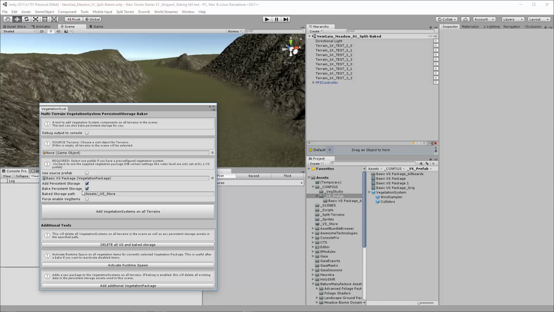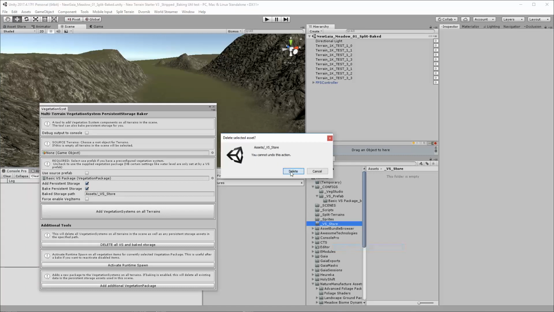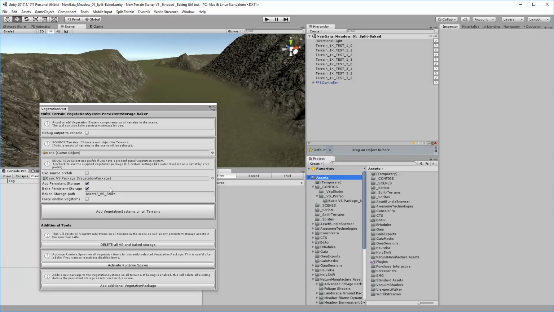I want to bake that storage to an asset. Where's the asset going to get stored? Just add a storage path. Obviously make sure it's in Assets, but beyond that you can rewrite that if you want. If it doesn't exist, it'll create it. So currently that's empty. I'll just delete that just to prove my point. If it doesn't exist, it'll create it.